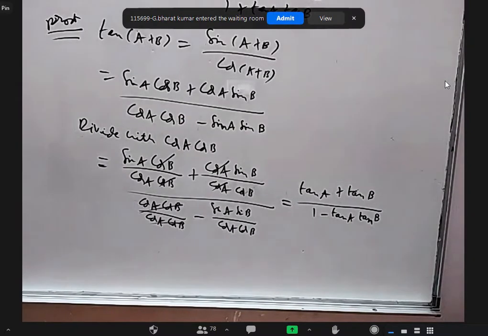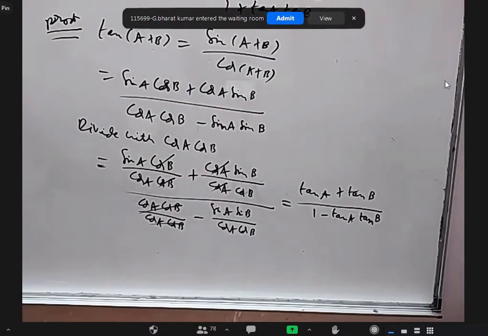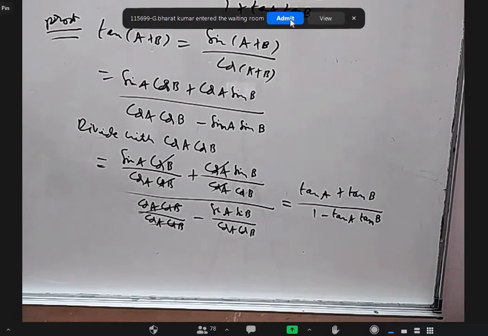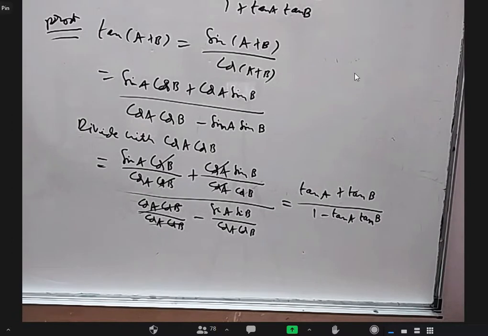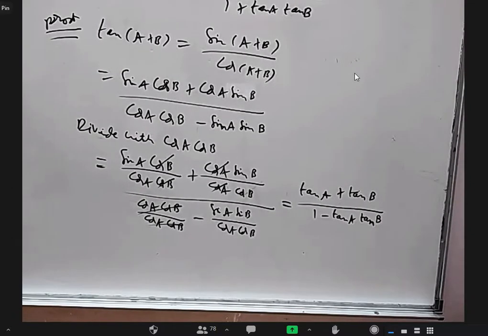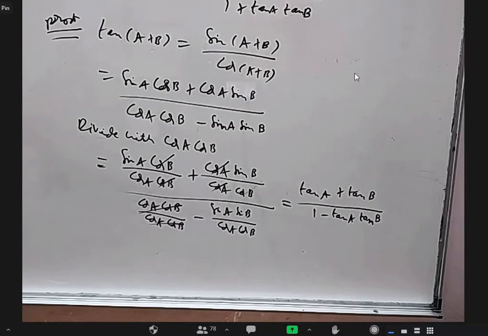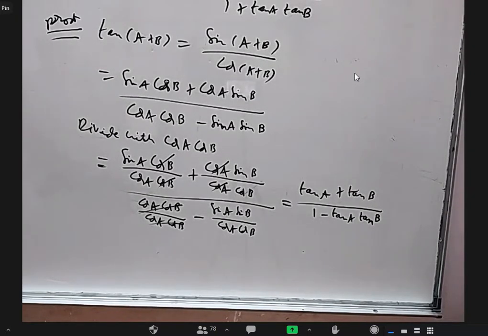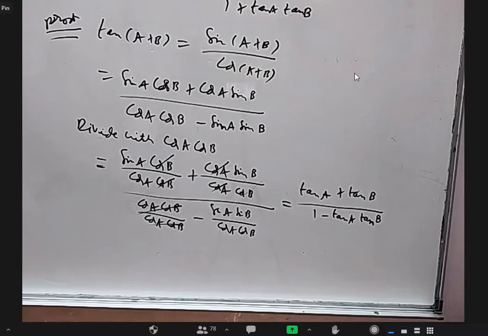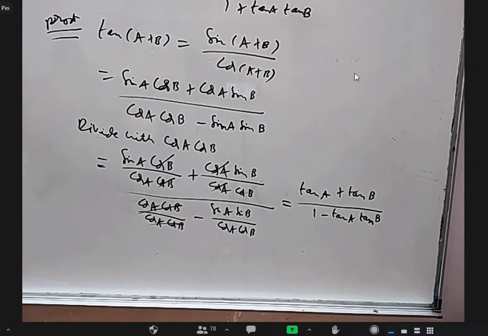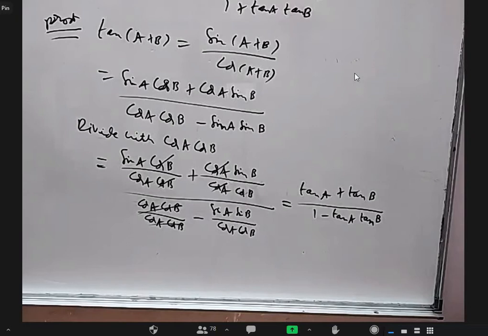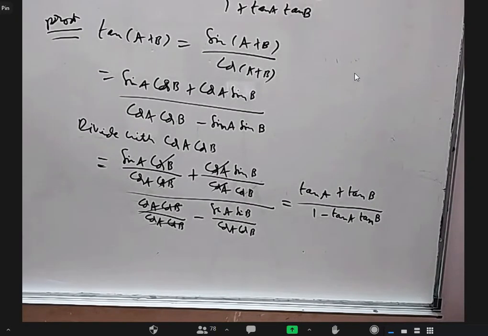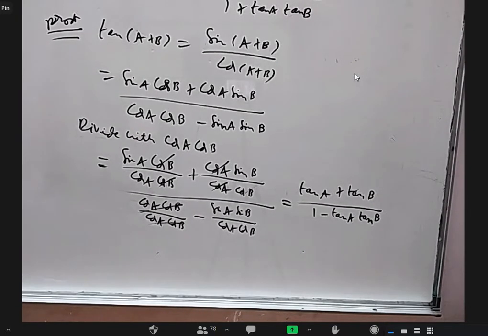Okay, so we are not going to do tan A minus B, just to get an idea how the formula is there. Next, I'm going to write cot A plus B and cot A minus B formulas and derive one of them.